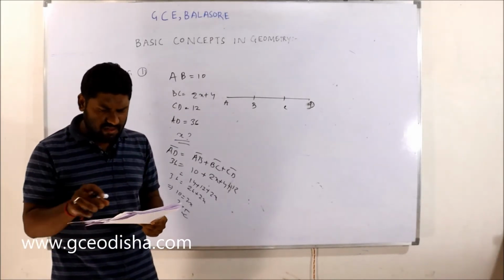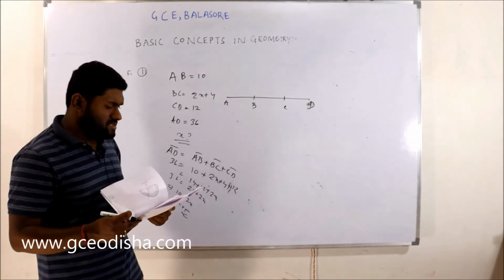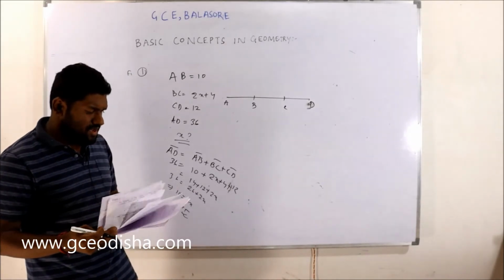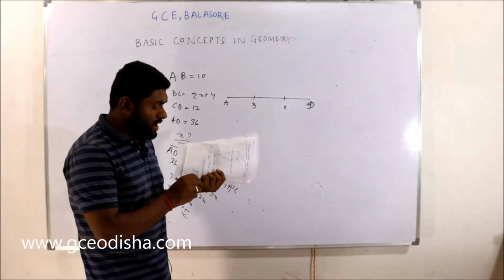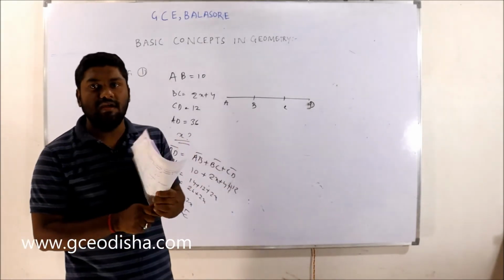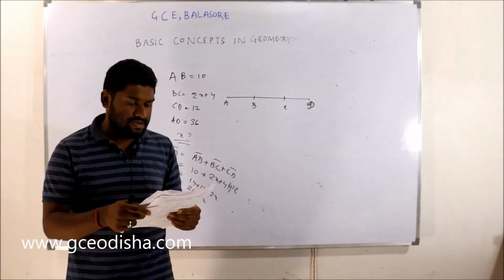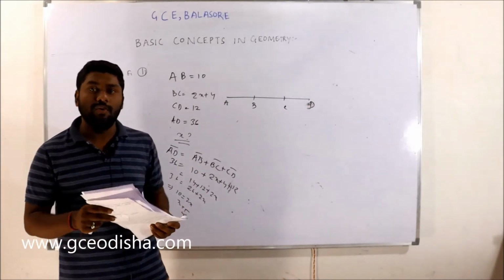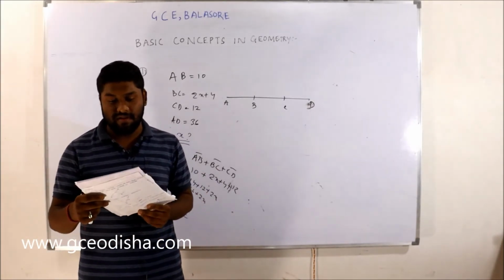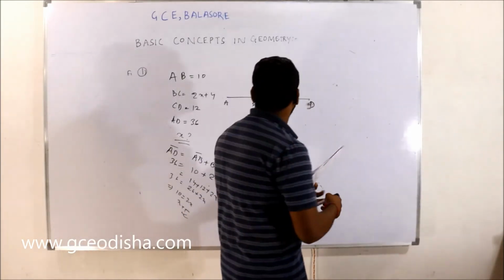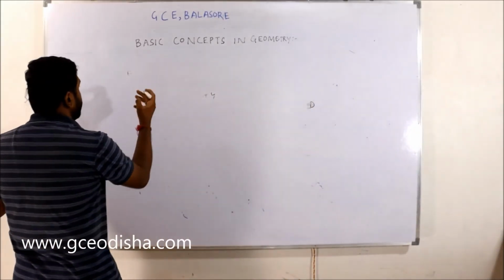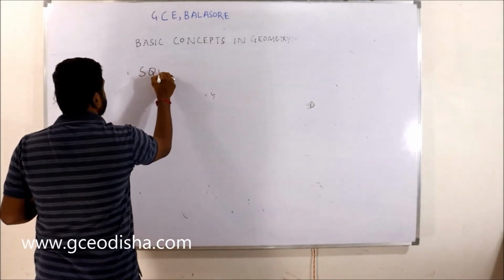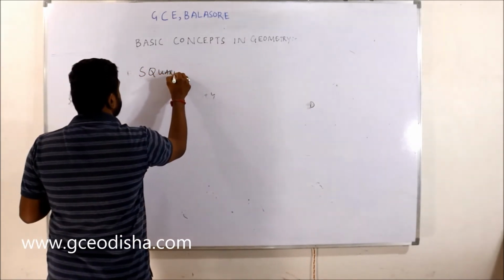That is the same. These are the basic things. Let's start with geometry, the basic concepts like square, 2D (two-dimensional) and 3D (three-dimensional) figures, and their volume, area and perimeter, right? Let's start with square.